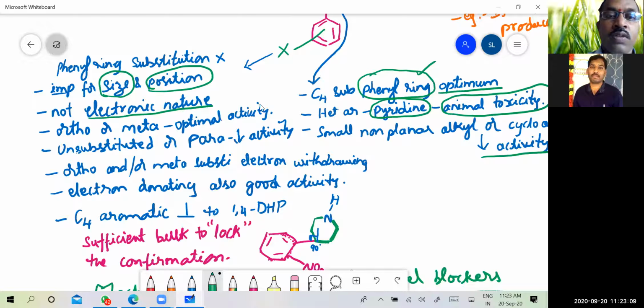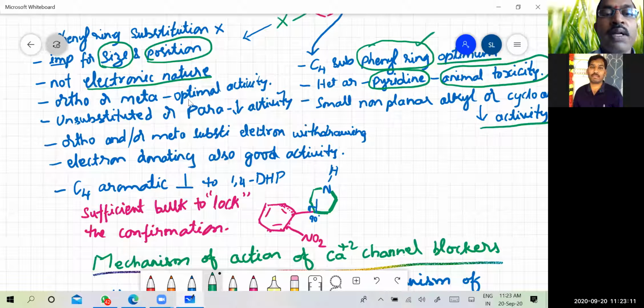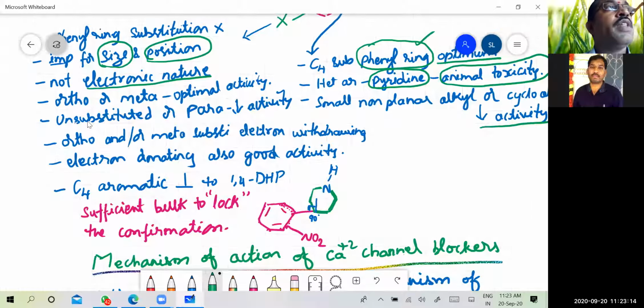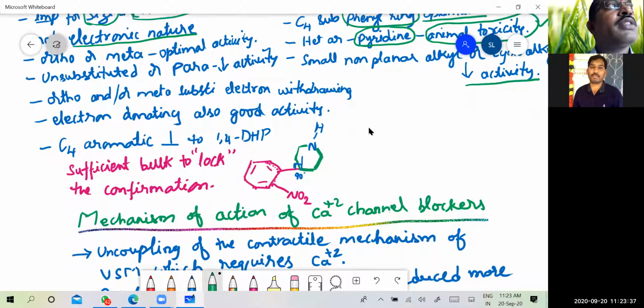So here also we have written the same. Ortho or meta is optimal activity, but if there are no substitutions or para substituted, we don't have the activity. There is reduction in activity. So always the phenyl nucleus must be substituted at the ortho or meta position, or second and third position. And in most of the cases, the substitutions at ortho and meta are electron withdrawing groups. But even electron donating groups can give us good activity.